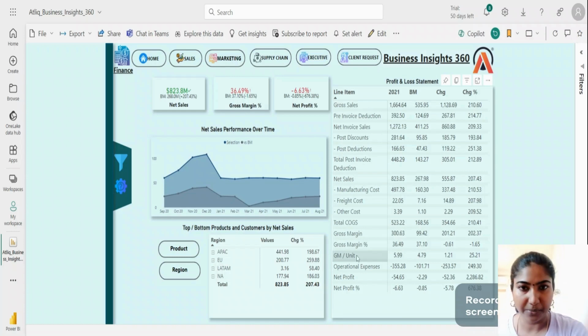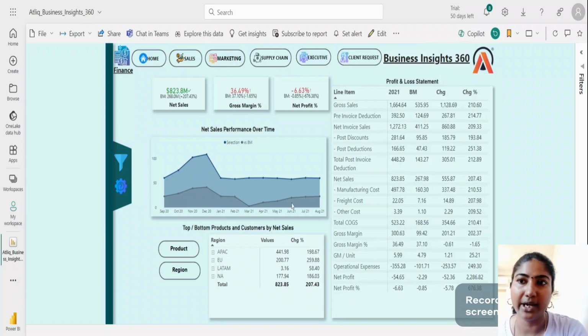And after that, we get the net profit by deducting the operational expenses. Operational expenses include the manufacturing cost, marketing expenses, labor charges, and also other resource charges likewise. So after deducting the operational expenses from the gross margin, we get the net profit, and from that we can calculate the net profit percentage. So this is the overall P&L statement, which will be helpful for the finance department.